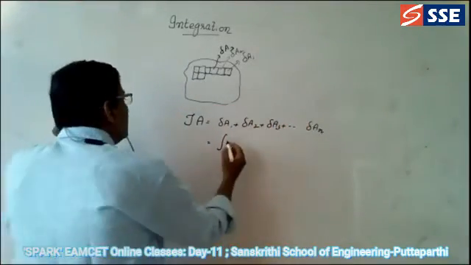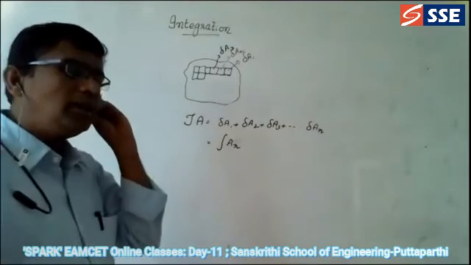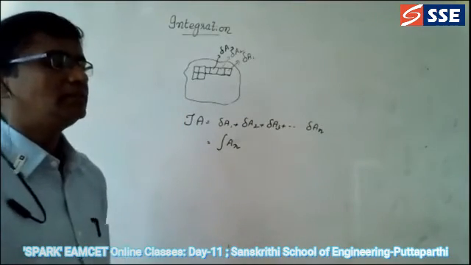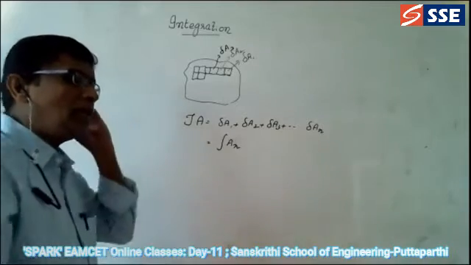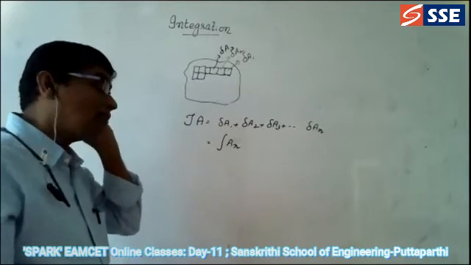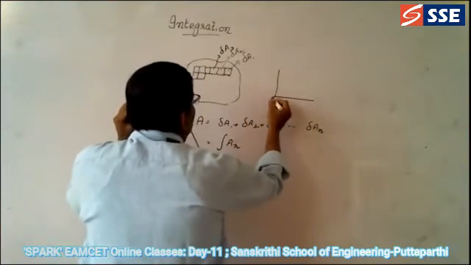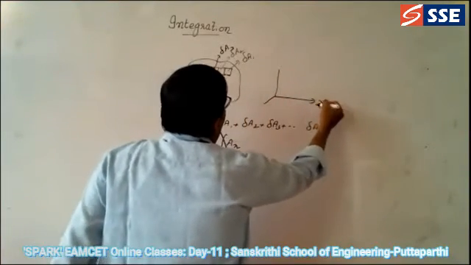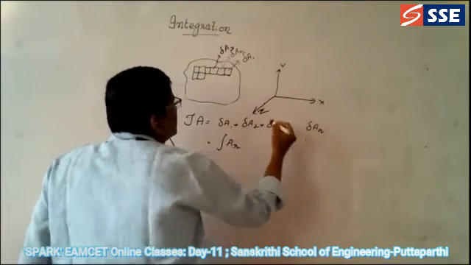So the integral of dA, nothing but the area of all the small regions. This is the meaning of integration. Integration is done depending upon the axis of rotation. Suppose let us consider this is a two-dimensional area, and this is the X axis, this is the Y axis, this is the Z axis.